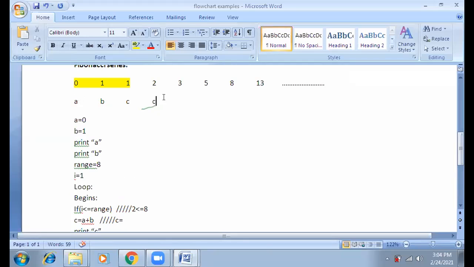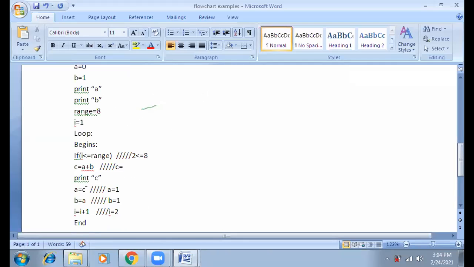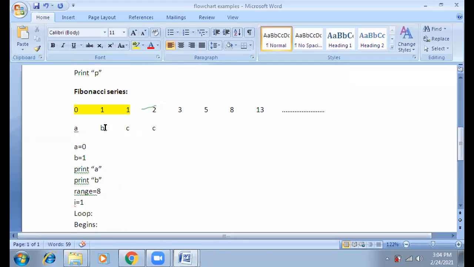We are not going to check the C, because C is the new value which is evaluated by adding A plus B. Now B becomes C. So the first will be B equal to C. B becomes C, because B is placed here. So B is now replaced by C. Now A becomes B, because A is replaced by B. Okay, I was making a mistake in the last one.